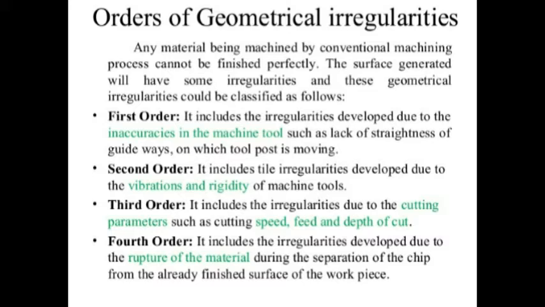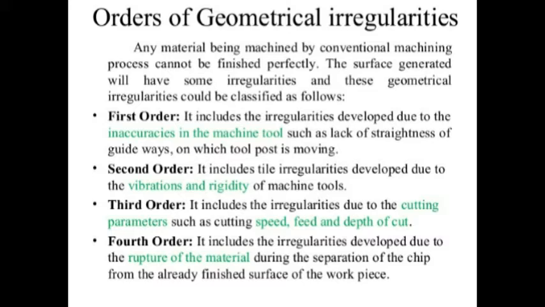As we know, the material machined by the chip removal process cannot be finished perfectly due to some departures from ideal conditions as specified by the designer. So due to conditions not being ideal, the surface produced will have some irregularities.